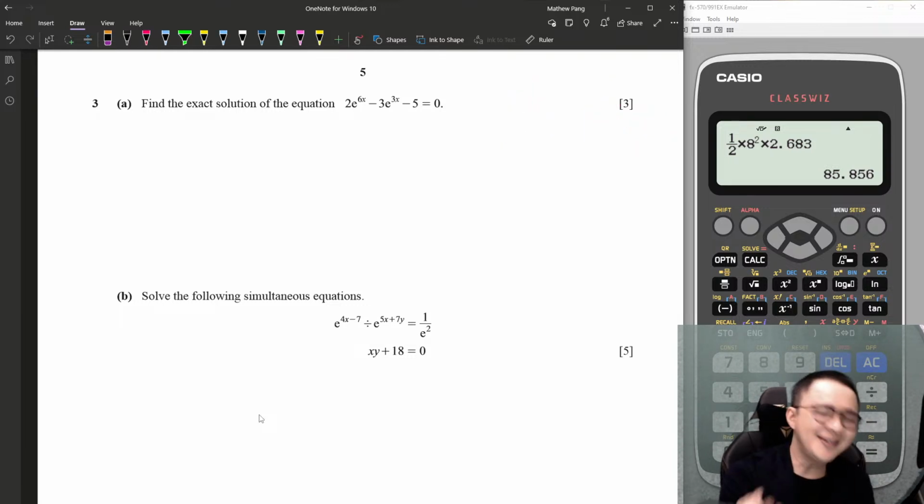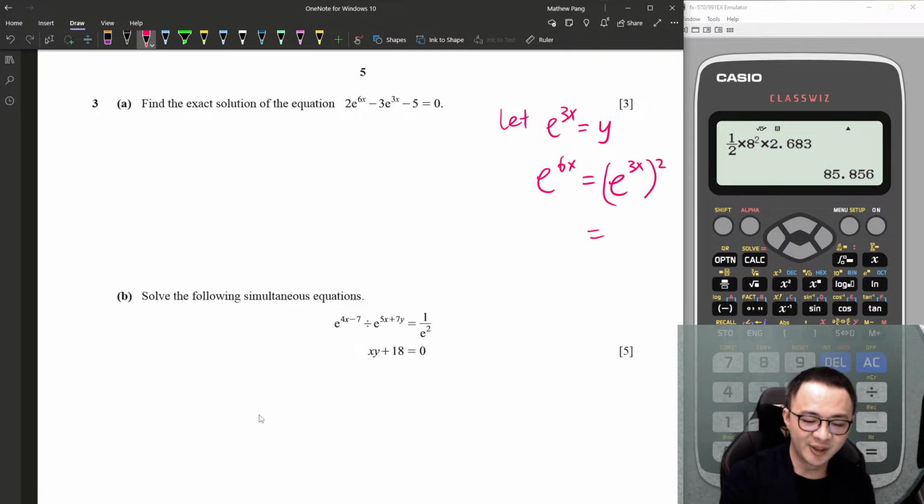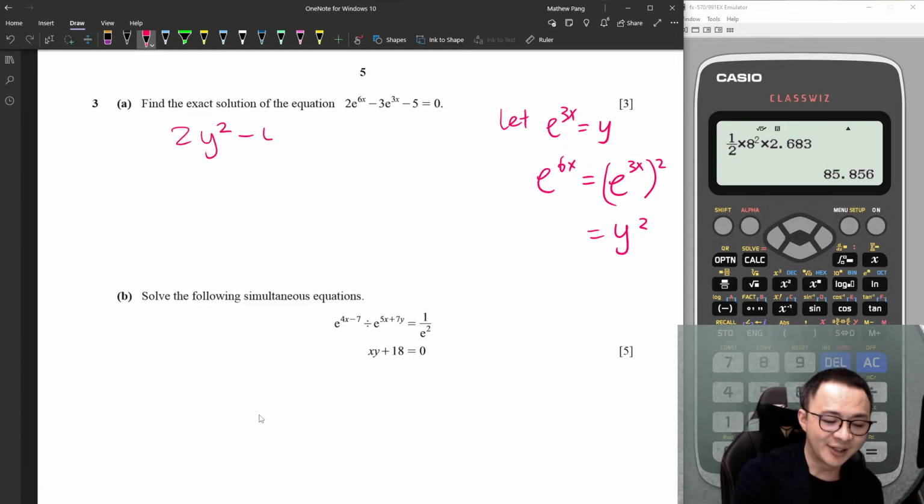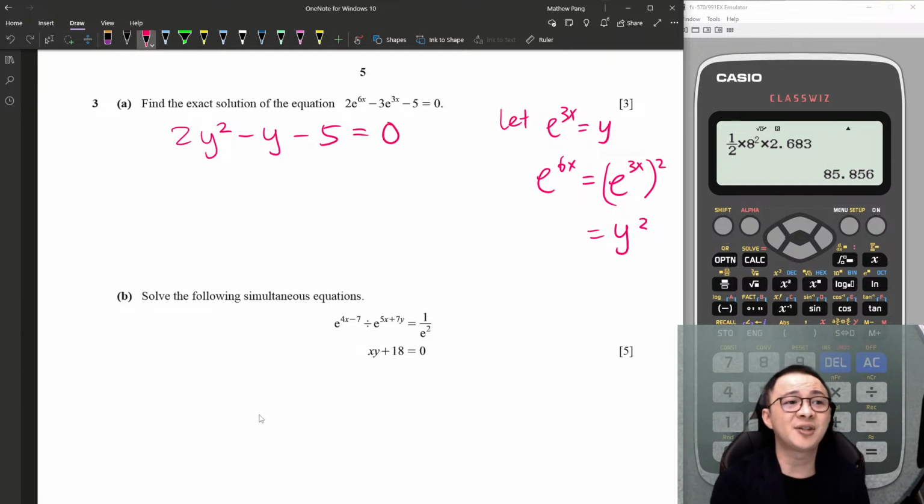Yeah, if you can't see this one as a quadratic, I can make you see it. I just let e power of 3x equal to y. Then e power of 6x is basically e power of 3x squared, isn't it? So it's y squared. So if you get this idea, you will see this is 2y squared minus y minus 5 equals 0. If you're able to see this is a quadratic, you don't need to do a substitution. If you can't see it, please do the substitution. It's going to help you a lot.